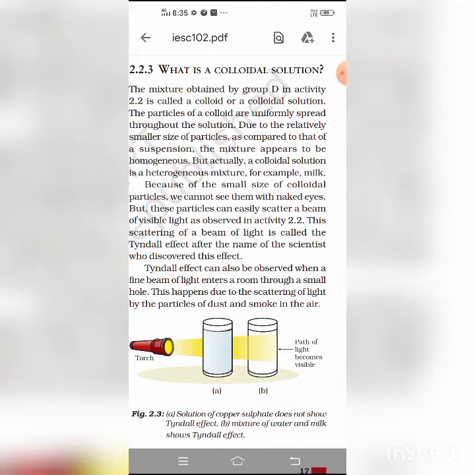But lyophilic colloids are dispersion medium loving. They want to form colloids.